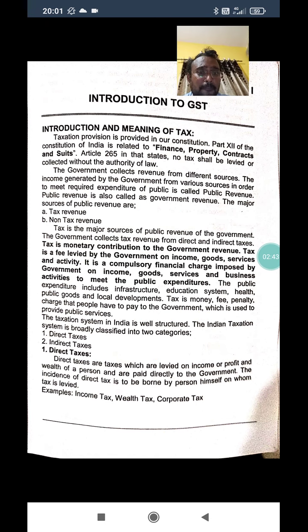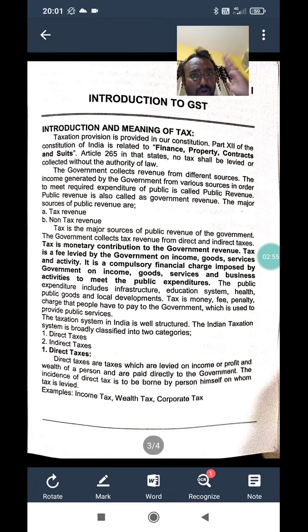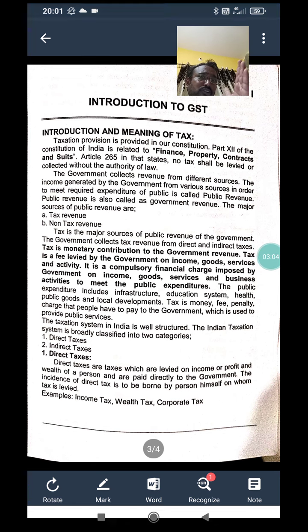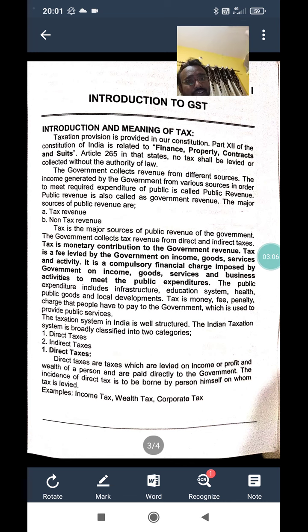For that purpose, what is collected from the public? Tax is collected from the public. Now the tax picture is clear. It is revenue to the government. By whom is the tax paid? The public is supposed to pay the tax. And why does the government use that tax? Tax is used by the government for developmental activities like roads, bridges, and educational trusts.